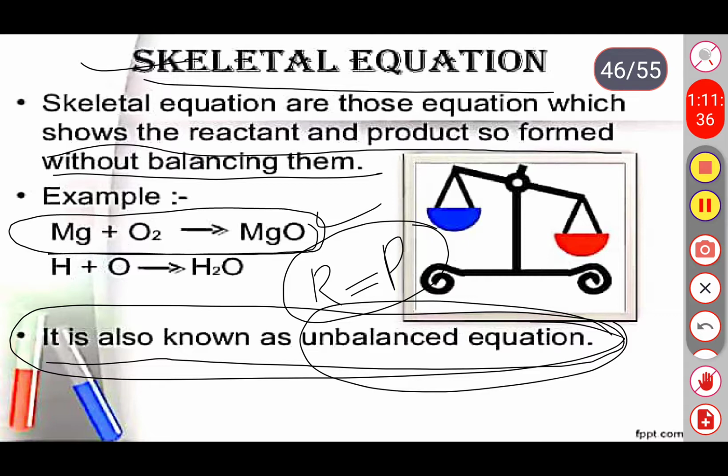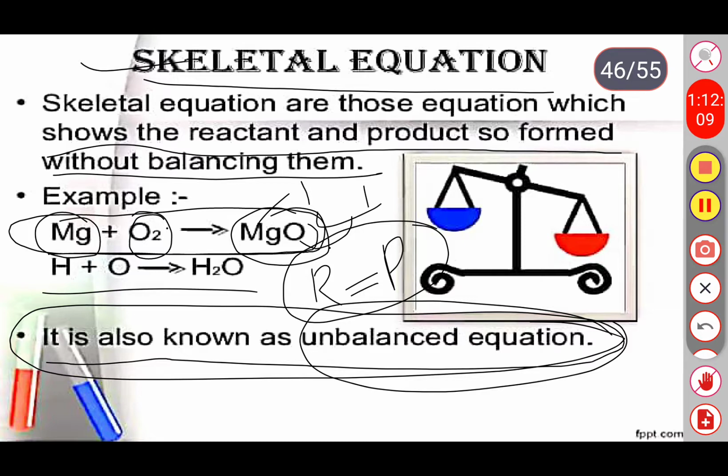In the reactant we have one magnesium atom and two oxygen atoms, but in the product we have one magnesium atom and one oxygen atom. So here oxygen is completely imbalanced. We need to balance this reaction. So just balance this reaction. Okay, next one.